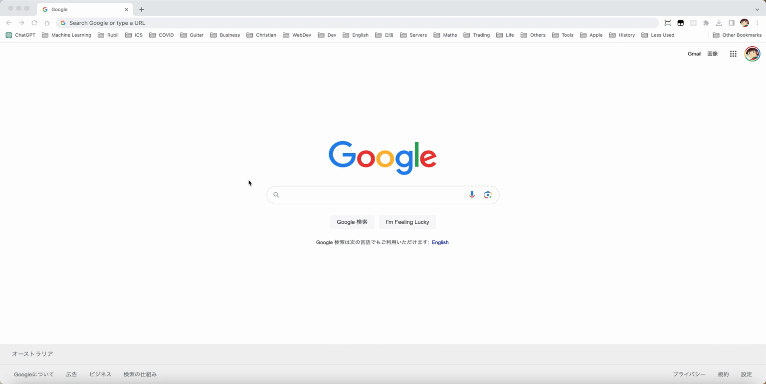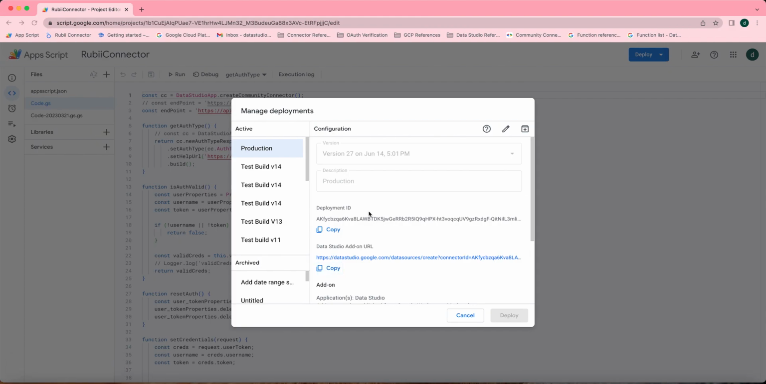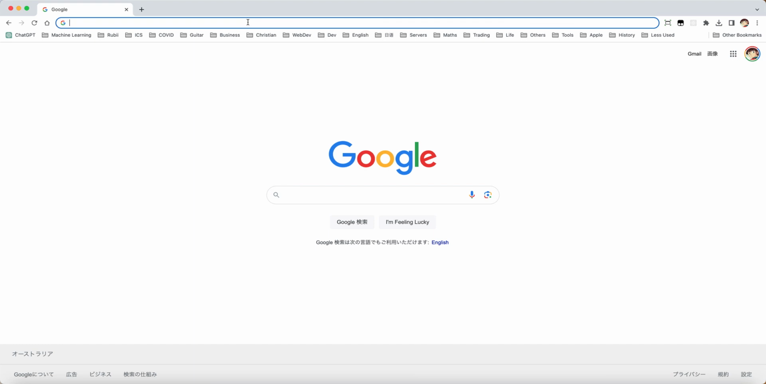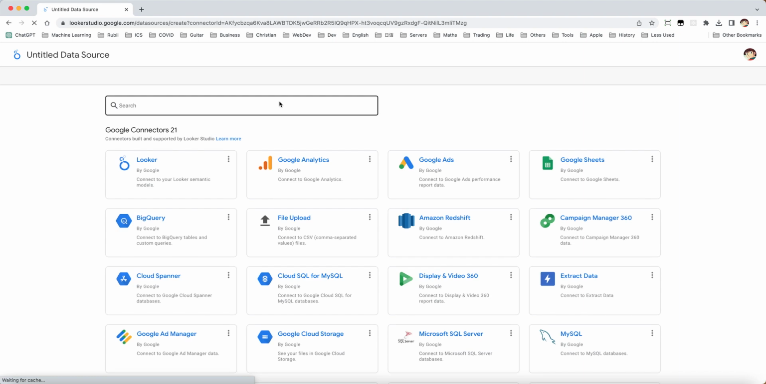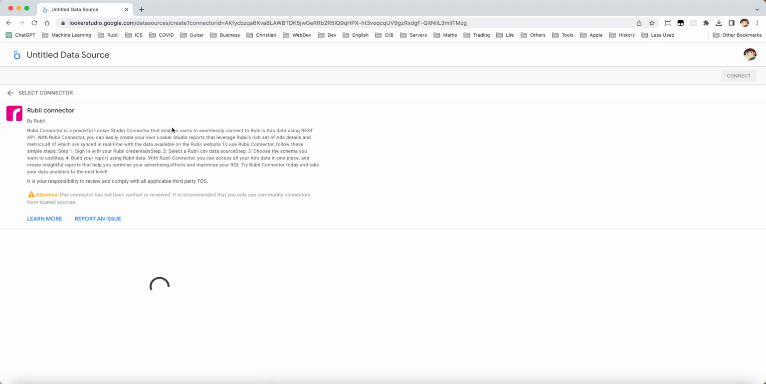Hello, this short video is gonna show how to use the Ruby Looker Studio connector to view the Ruby data. So first of all, we come here. So this is production deployment ID. So I copy this one and go to a new window. Yeah, you will see the Ruby connector page.